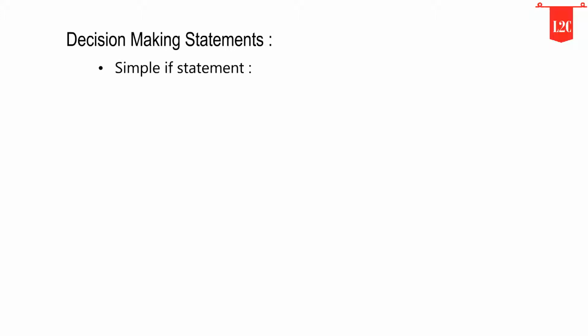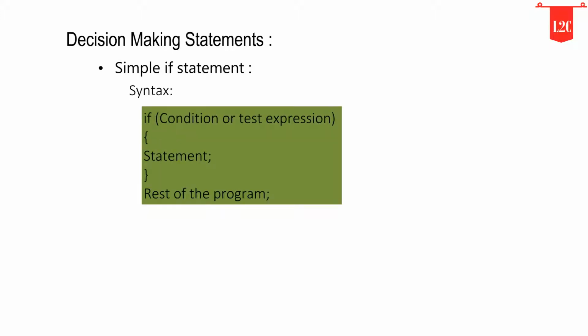Now we will discuss the decision-making statements in the C programming language. These statements change the flow of execution, depending on a given logical condition, used to execute or skip some set of instructions. First, the simple if statement. The if statement is a powerful decision-making statement, and it is used to control the flow of execution of the program. Following is the syntax of the simple if statement. It is basically a two-way decision statement, one for true and the other for false.